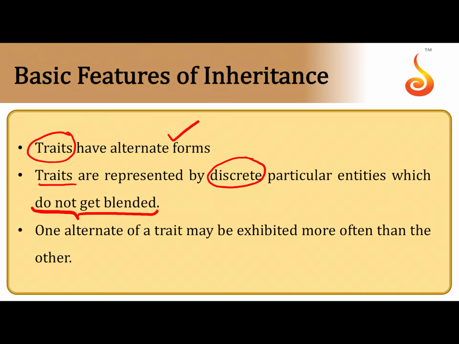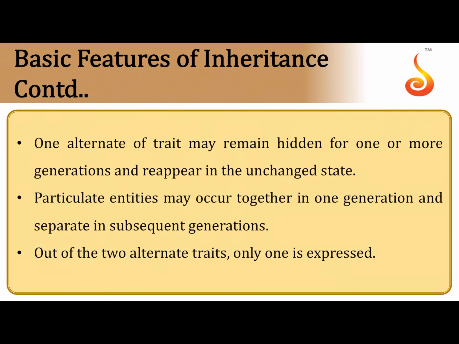And we also saw that of one alternate form of a trait, for example in the character of height, tall and dwarf, usually tall tends to express itself more. I'm explaining this with reference to height so that it is easy for you to understand. The trait of tallness is exhibited more often than the trait of dwarfness. And you also know that in most cases, when there is a gene controlling tallness, say for example capital T, and the gene controlling dwarfness, that is small t, you can see how the dwarfness remains hidden, isn't it?